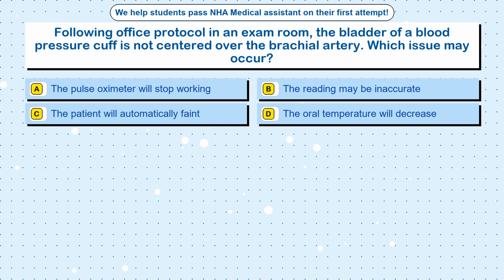Following office protocol in an exam room, the bladder of a blood pressure cuff is not centered over the brachial artery. Which issue may occur? Option A, the pulse oximeter will stop working. Option B, the reading may be inaccurate. Option C, the patient will automatically faint. Option D, the oral temperature will decrease.